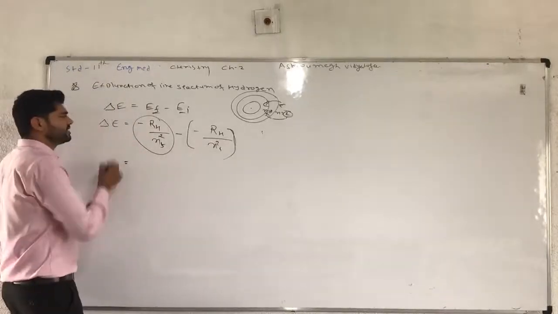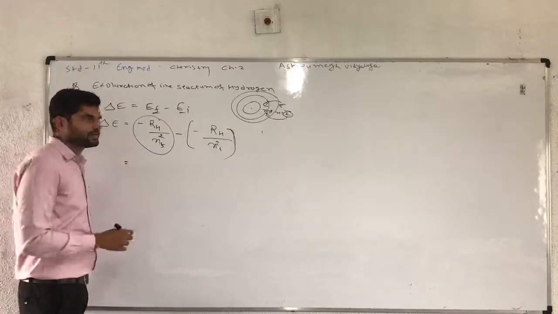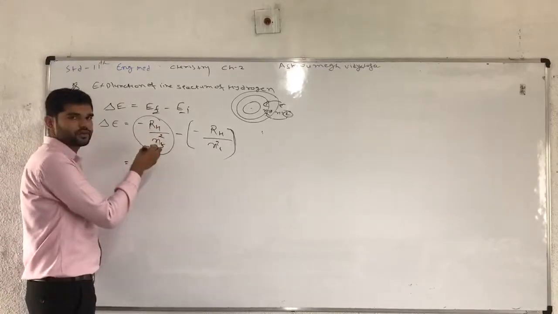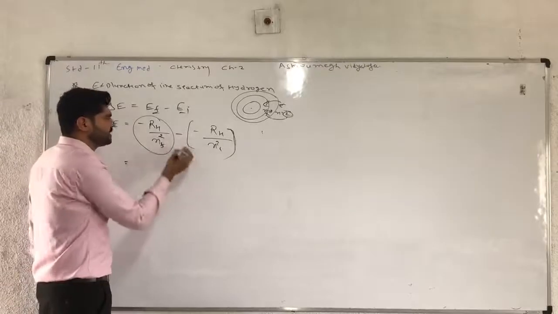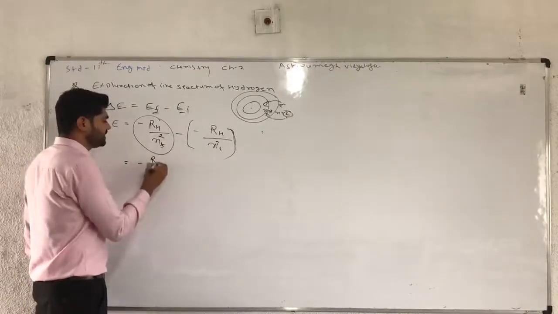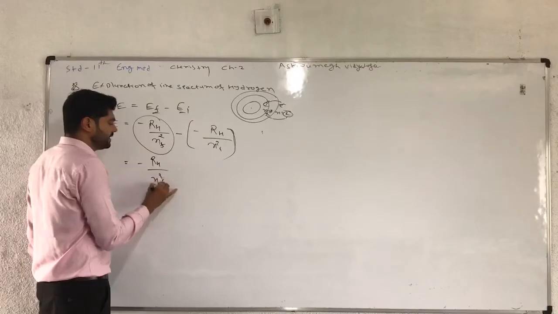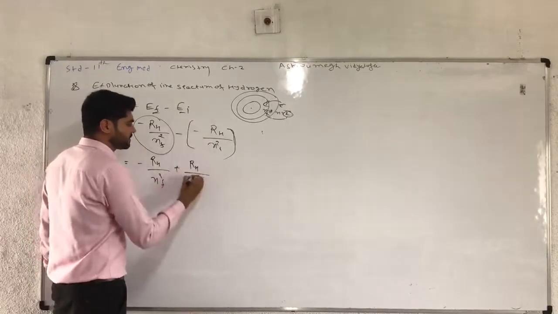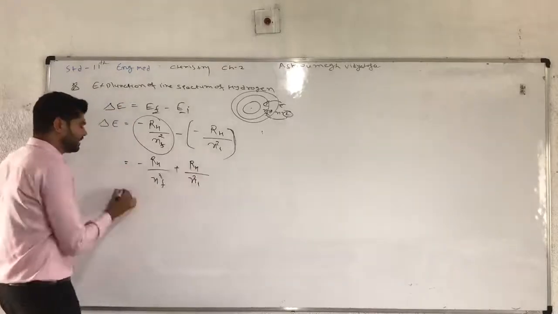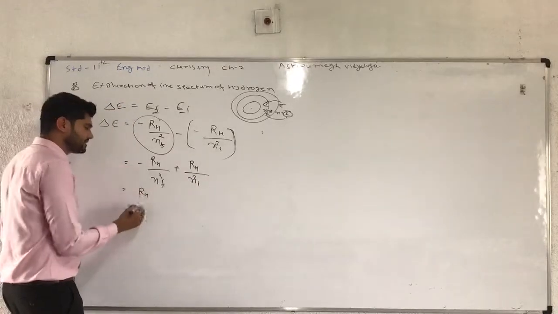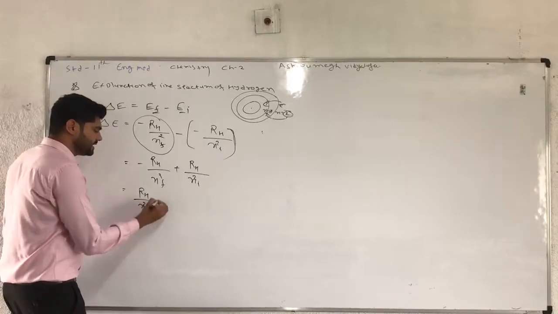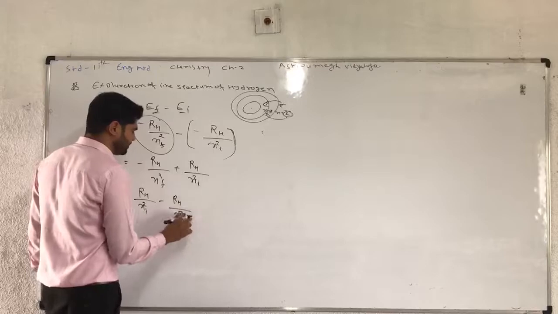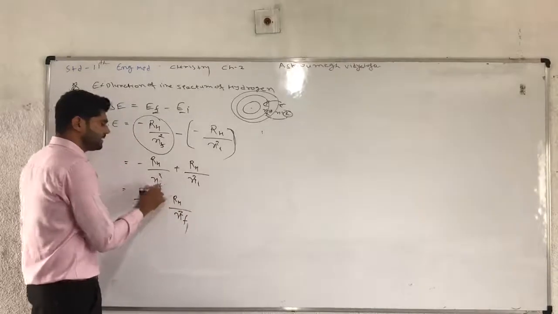Now the energy difference can be found using the Rydberg constant equation. RH is the Rydberg constant, n represents quantum numbers, f final. So minus RH divided by n square f minus minus RH divided by n square I. Now written down as RH times 1 divided by ni square minus 1 divided by nf square, final state.